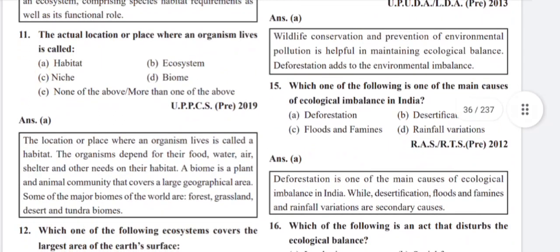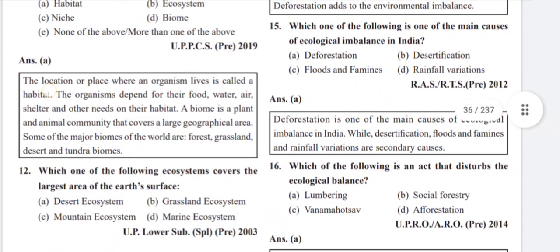The organism depends on its habitat for food, water, air, shelter, and other needs. A biome is a plant and animal community that covers a large geographical area. Some of the major biomes of the world are forests, grasslands, deserts, and tundra biomes.